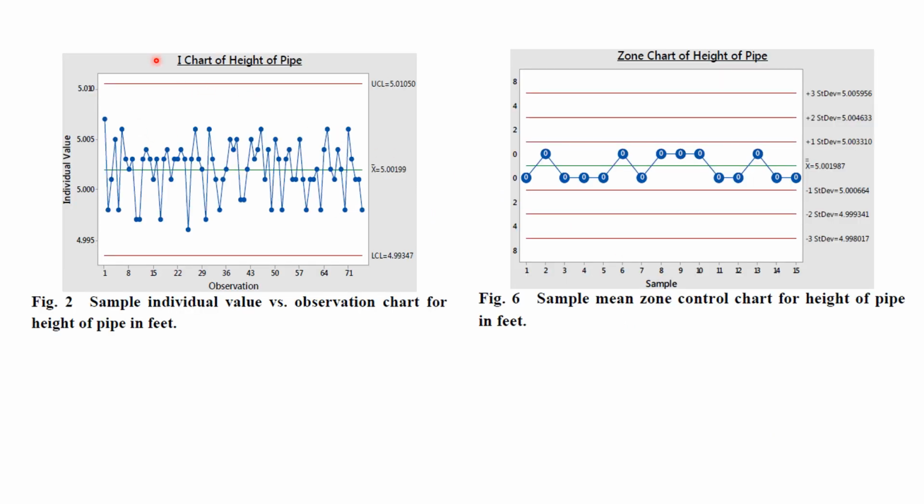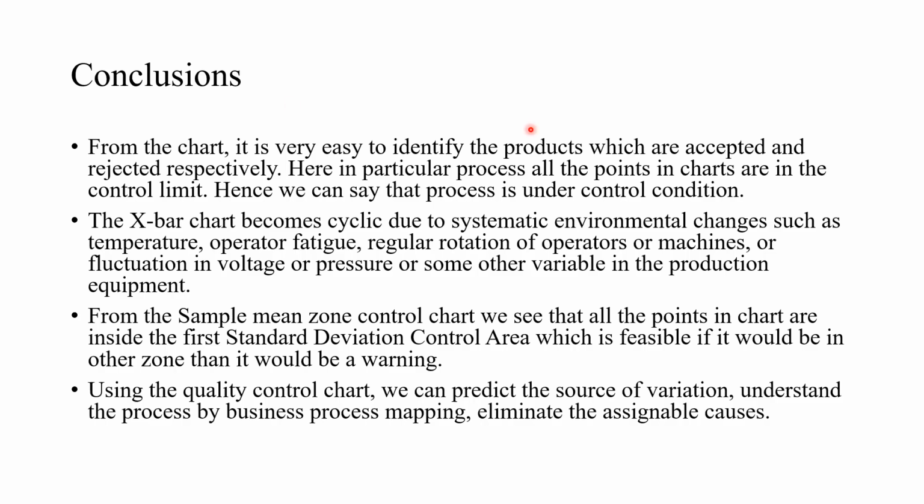Here, this is the I chart, where all the 75 observations which we have calculated are plotted. And this chart is very important, that is the zone chart of height of pipe. Here also, as in the previous chart, only the 15 sample means are plotted. But here the chart is also divided into these horizontal parts. They are nothing but the standard deviation control areas.